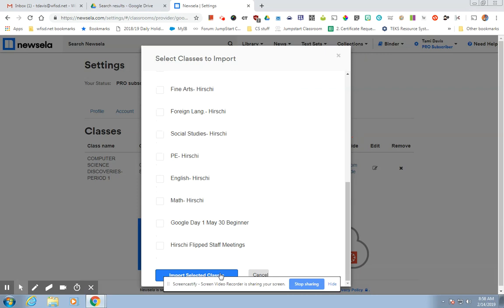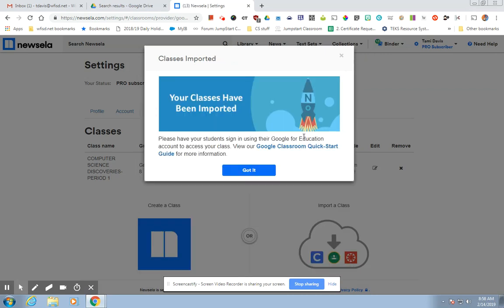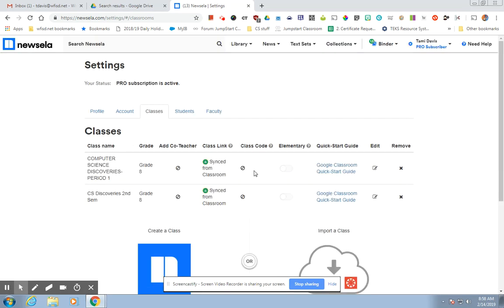Now it's going to let me import the selected class. And you can do more than one class at a time. I just have one. Your classes have been imported. Great. So now there it is. I've got my new Google Classroom, my second period computer science discoveries in here. So I can now assign them articles.